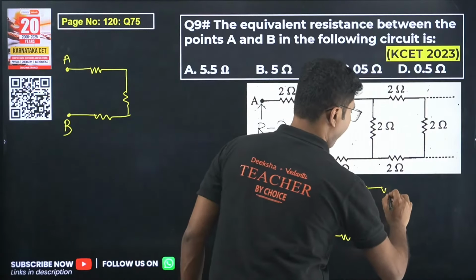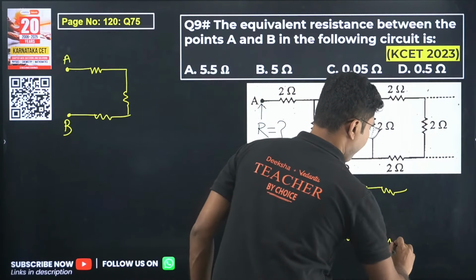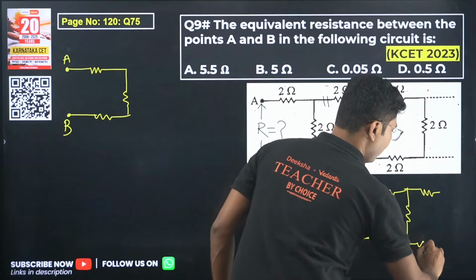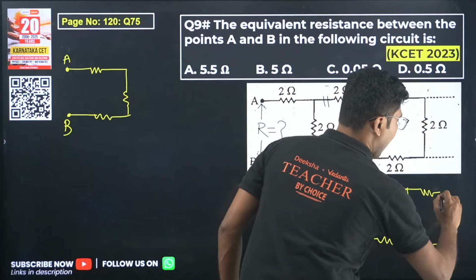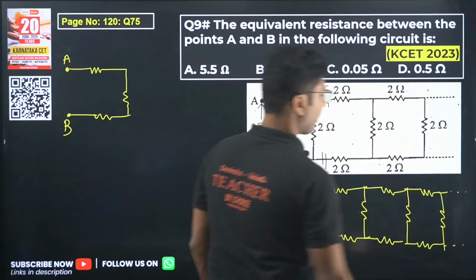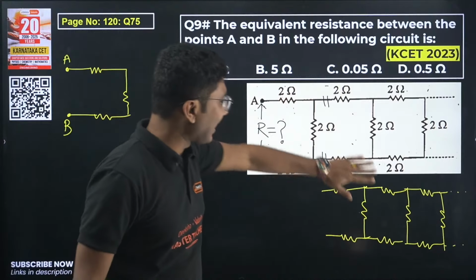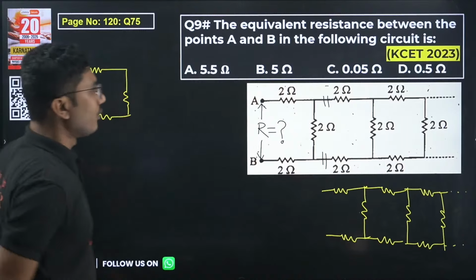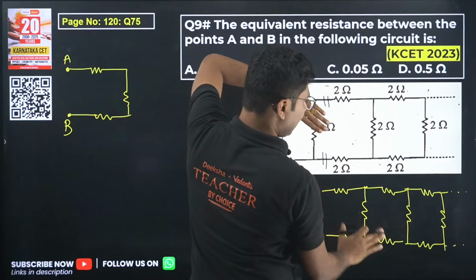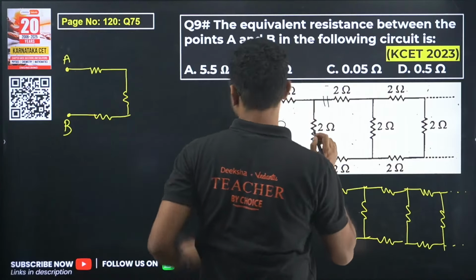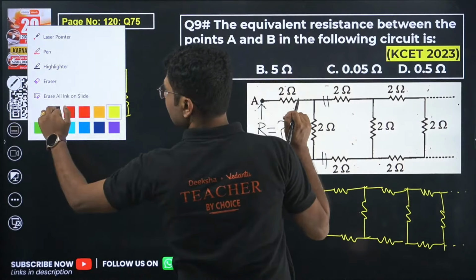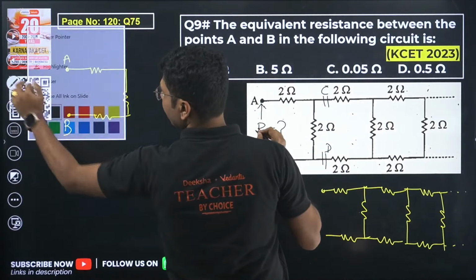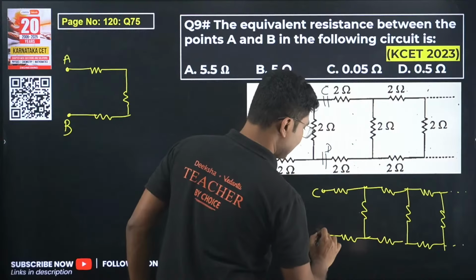Okay, now this is an infinite circuit, so I can draw one more and I can say, dot dot dot dot, whatever was there. Now if you see this circuit and this circuit, what is the difference? I have taken the first portion out. Okay, so we are only seeing this portion here. Okay, so this is say point C and this is point D. So now in my diagram, this is point C, this is D.